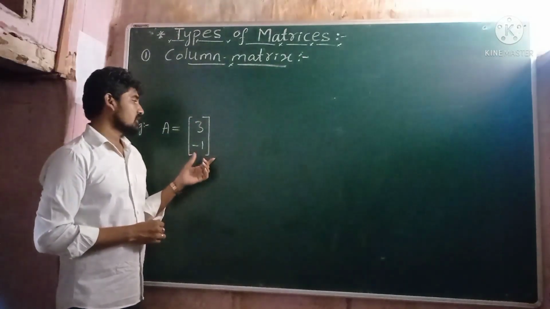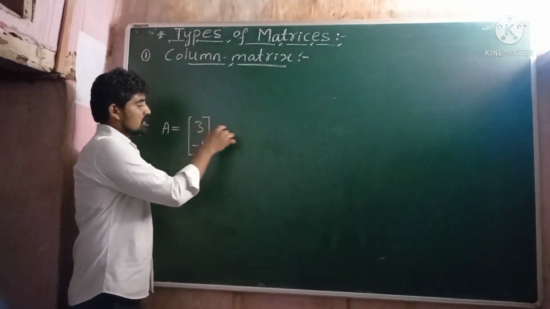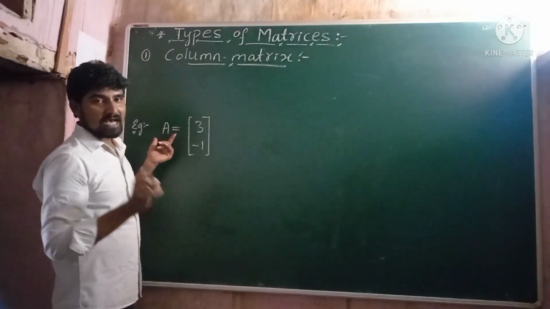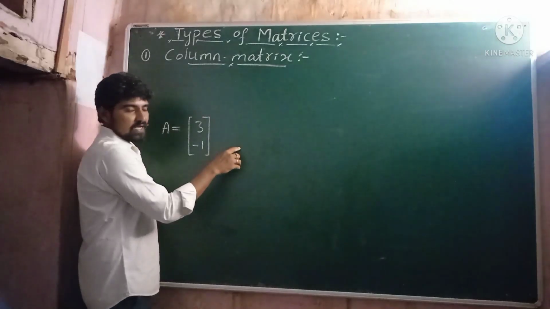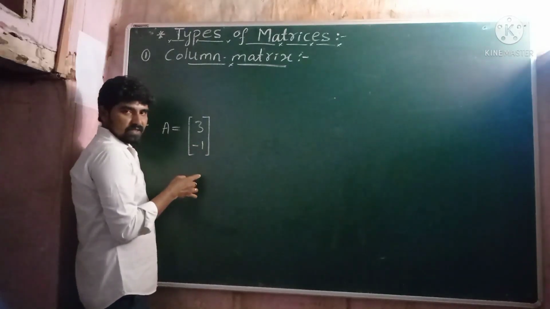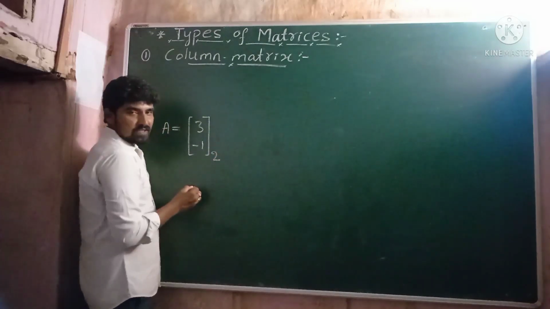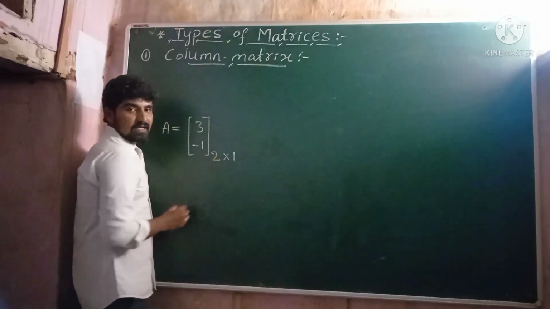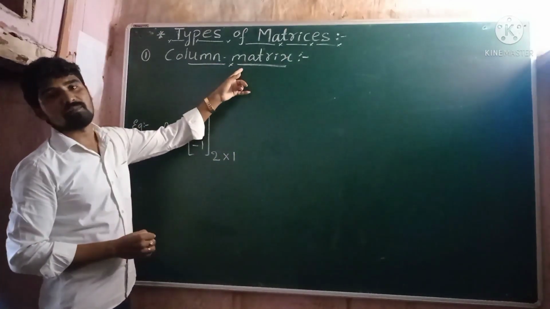Why? Because here the numbers 3 and -1 are arranged in rows and columns. So this matrix A has two rows, this is the first row, this is the second row, and only one column, this one. Therefore the order of this matrix is number of rows 2 cross number of columns 1. This matrix has only one column, hence this is a column matrix.